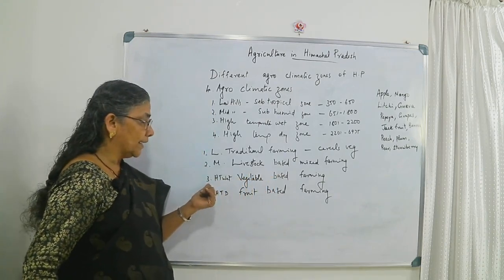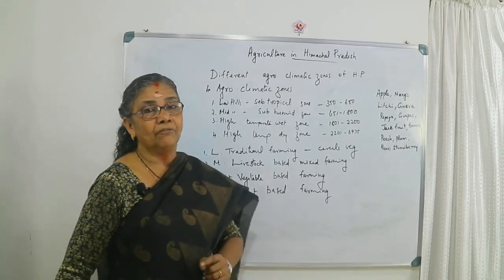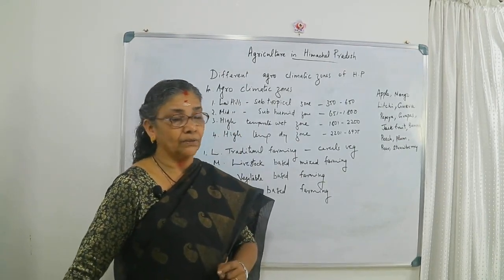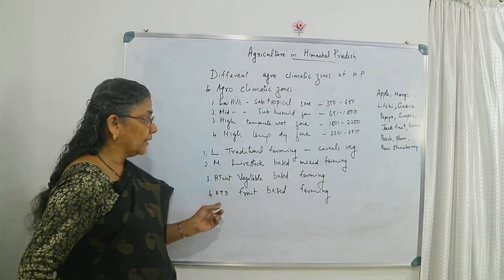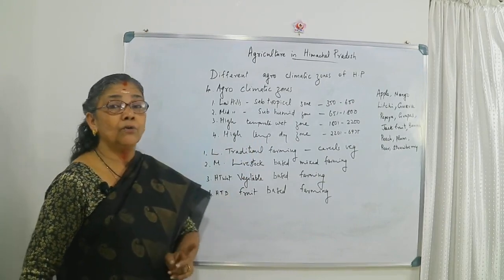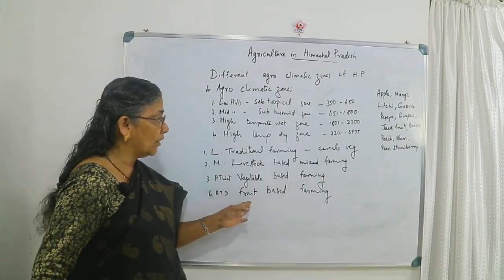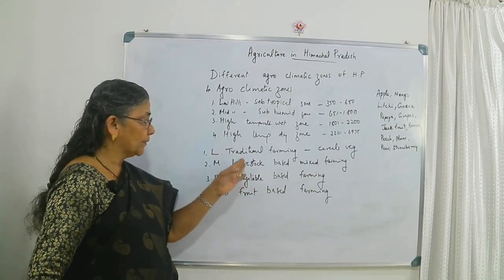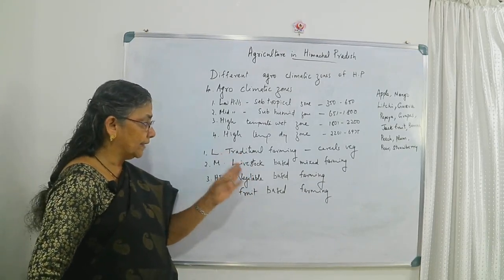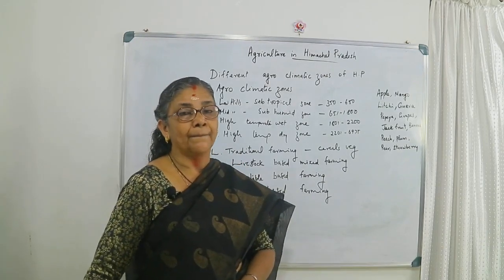In the high temperate wet zone, vegetable based farming is good. And the fourth one, the high temperate dry zone, fruit based farming is good. So they are focusing on traditional farming, livestock based farming, vegetable based farming, and fruit based farming.